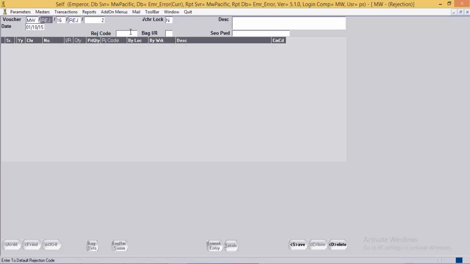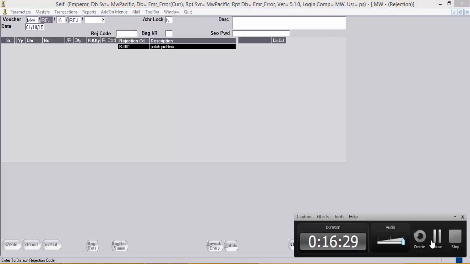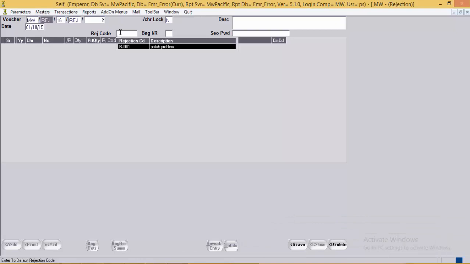If required, user can mention the rejection code over here, which will be used in the case of RFID copy. The rejection code and the bag issue receipt, these two options are used in the case of RFID copy option. User can leave it blank if he wants to enter the records manually.